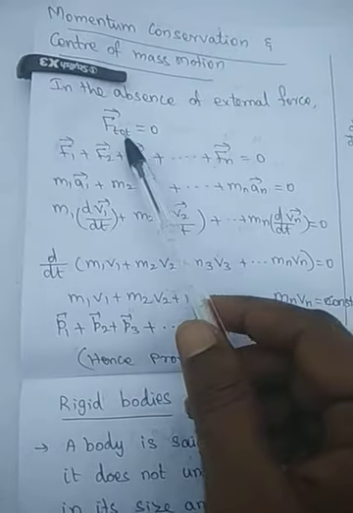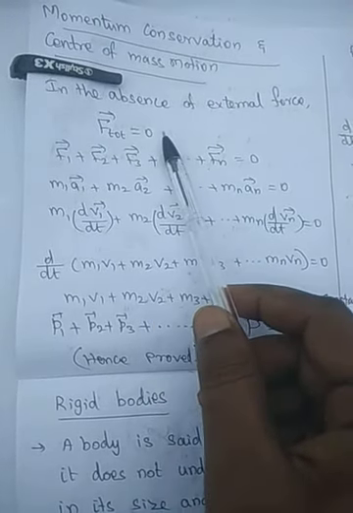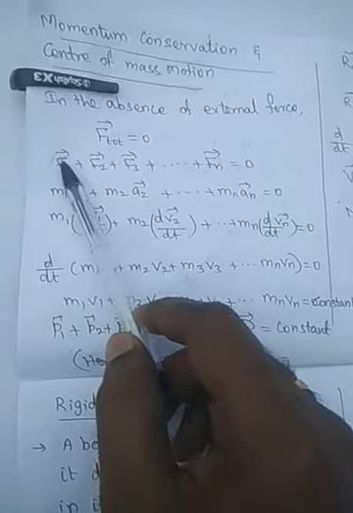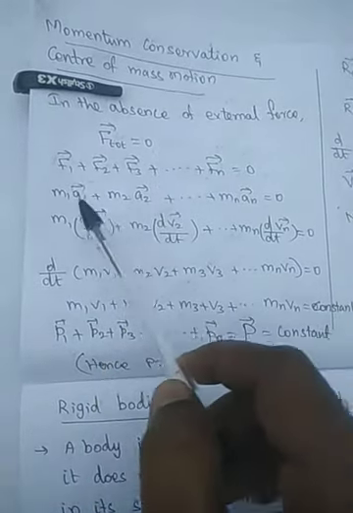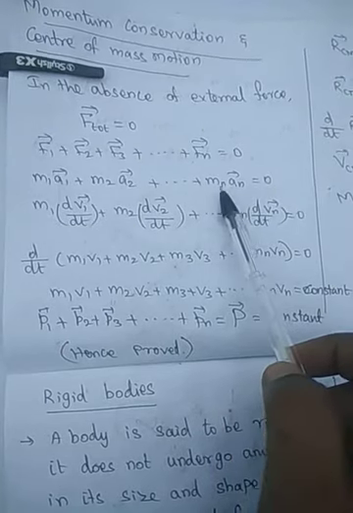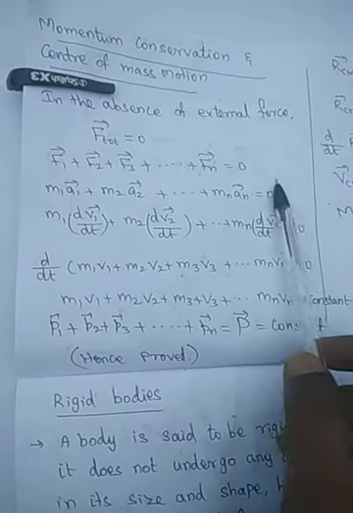Again, the total force is equal to 0. The total force is a sum of the forces on the individual particles. Substituting Newton's second law, F equals ma, for each particle: m1 a1 vector plus m2 a2 vector and so on, up to mn an vector, is equal to 0.